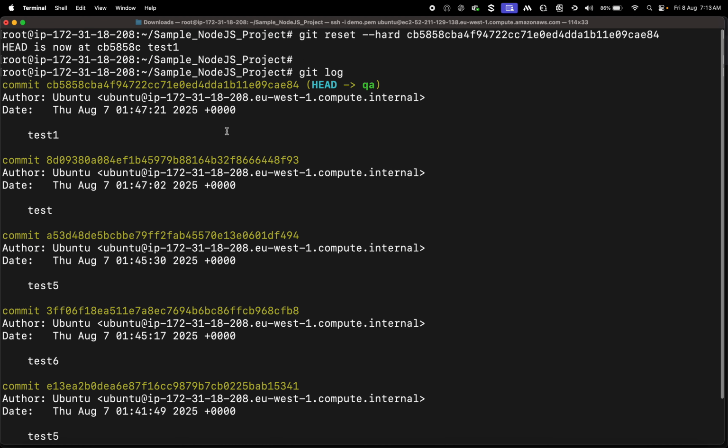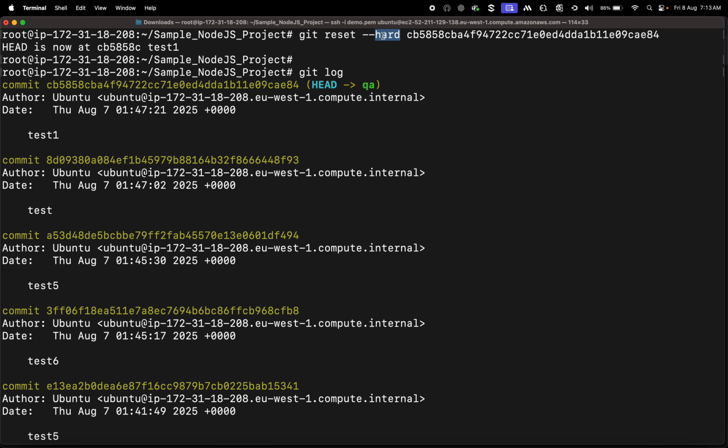See, test one. Earlier, what we have seen above test one, there were a few more commits. See, they are all gone. Data is gone. That's it. That's why it's dangerous to use.